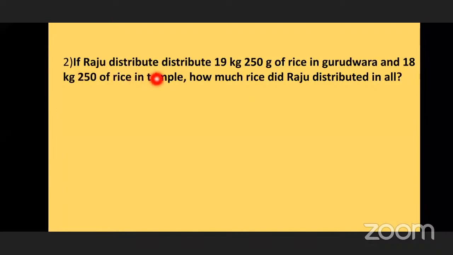If Raju distributes 19 kg 50 grams of rice in a Gurudwara and 18 kg 50 grams of rice in a temple, how much rice did Raju distribute in all?